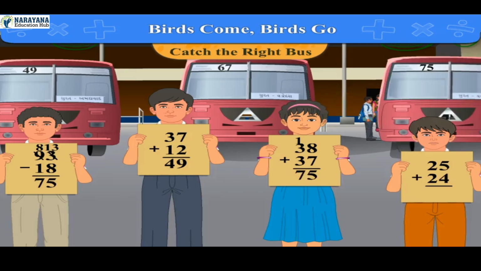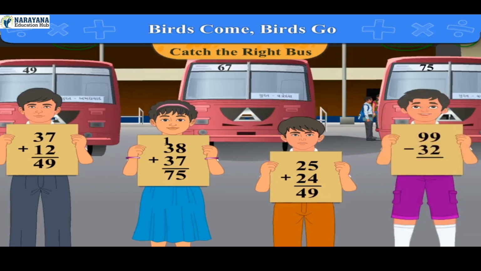Here it is given on the eighth card, 25 plus 24. So add them. Adding 5 and 4, we get 9. Write it below 4. Now the sum of 2 and 2 is 4. So write it below 2. Now we get the answer 49. So the boy with the eighth card will sit in bus number 49.